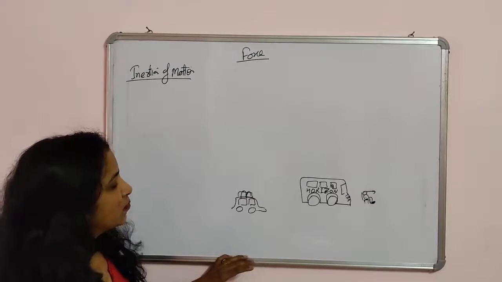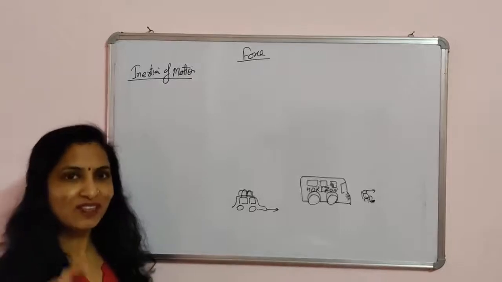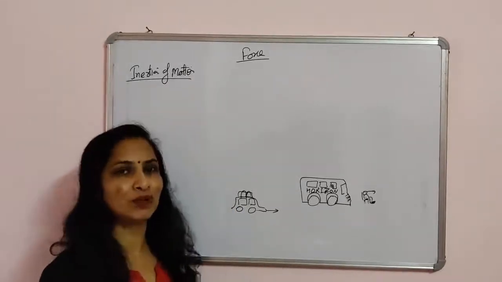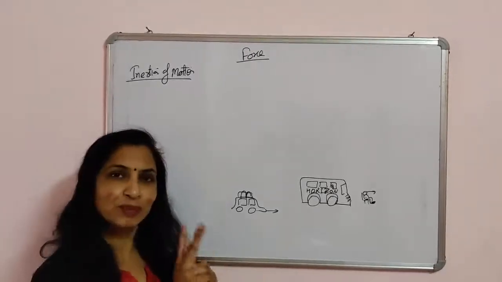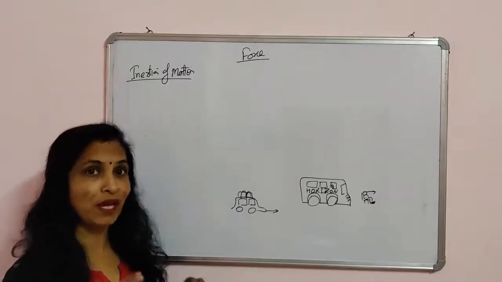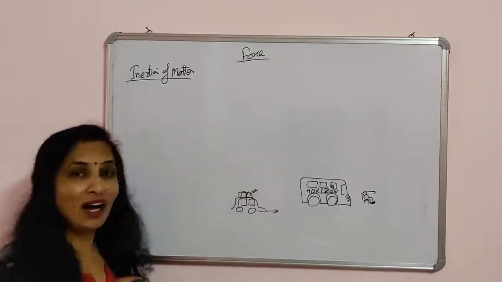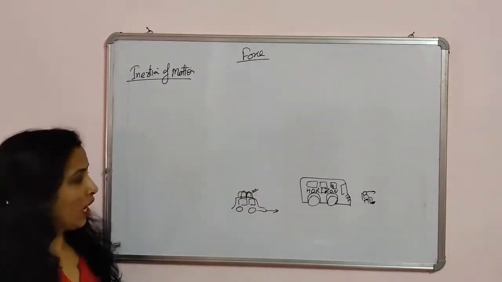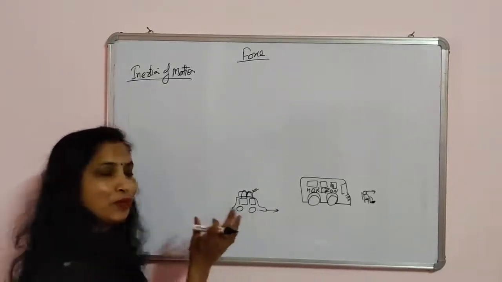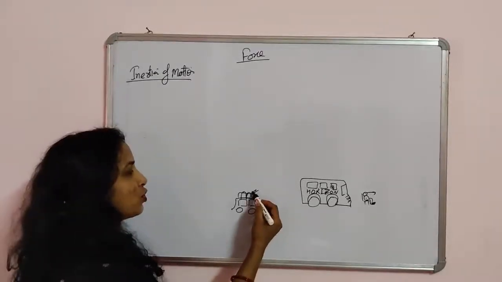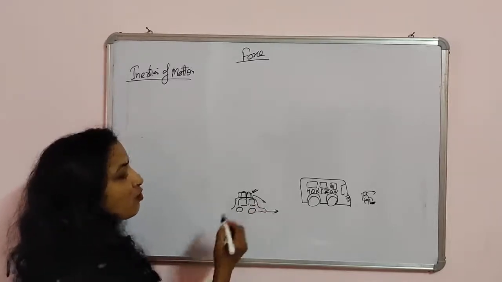Actually, what happens when a bus or a car is moving in a particular direction? Along with the bus, the luggage is also moving in that direction. Now what happens if suddenly the car driver or the bus driver has to apply a brake on the car or the bus? Since the luggage is in motion with the car, due to inertia of motion, the car comes to rest by applying the brakes, but the luggage continues its motion, so it can fall in the forward direction.